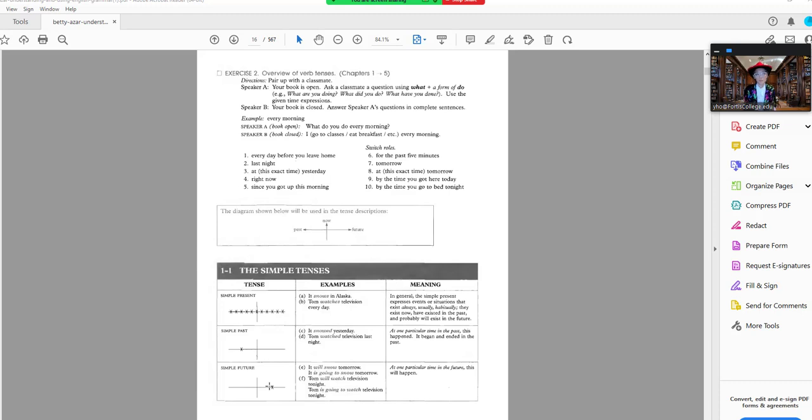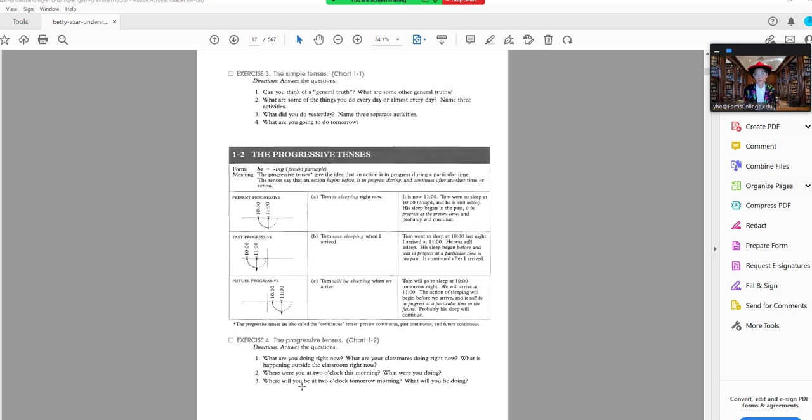So simple present is a completed action in the present. Simple past is a completed action in the past. And simple future is a completed action in the future. So those are the simple tenses. Everybody has no trouble with the simple tenses. That's why they call them simple.